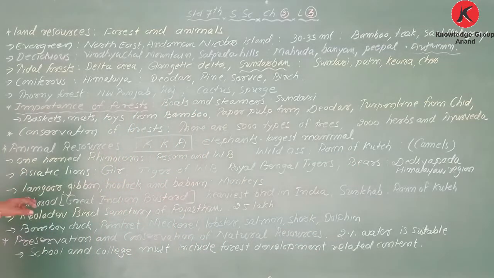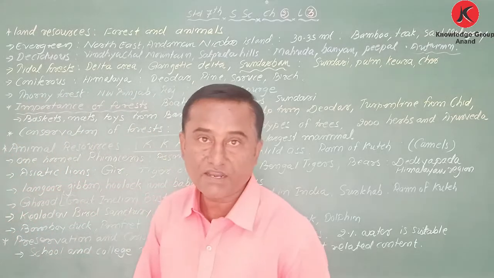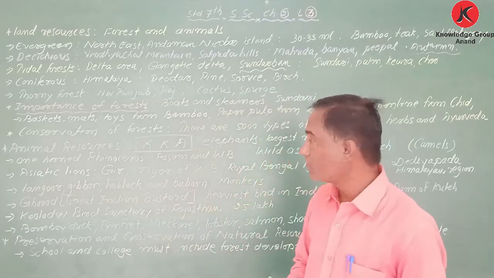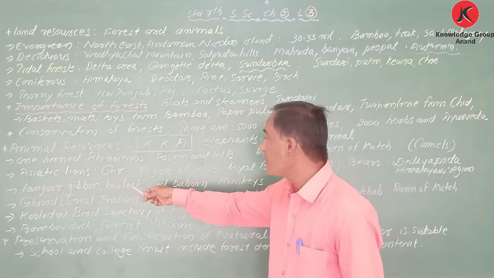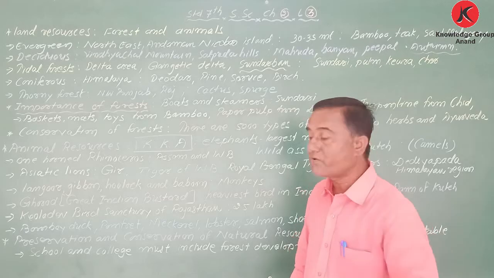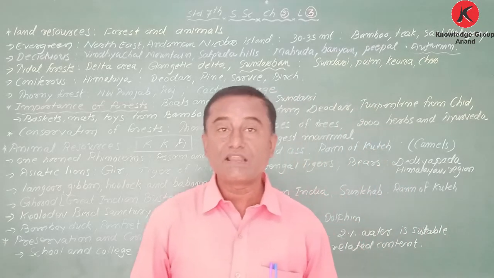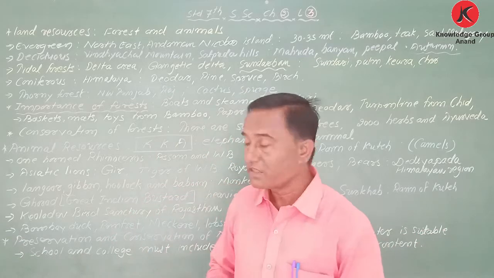Okay, next one is the Asiatic lion. It is said that the Gir sanctuary in Gujarat is known for the lions. So Asiatic lions are found in Gir. Both lions and tigers are found in India. And my dear students, the tigers of Bengal, royal tigers, are found.